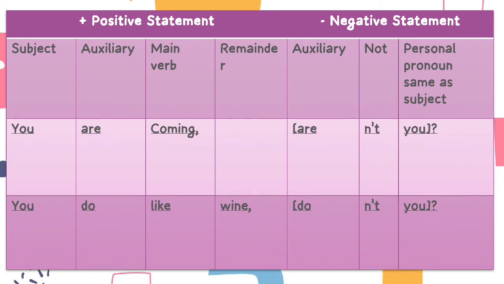starting with a positive statement and ending with a negative statement. You are coming, aren't you? You do like wine, don't you? Here we have labeled the remainder as the optional one and can be omitted. And the last phrase after the comma, aren't you and don't you, are the structure word being solved, since it made the sentence an interrogative, with the responder either agreeing or disagreeing with the question.